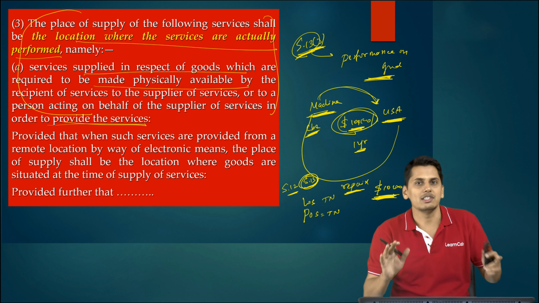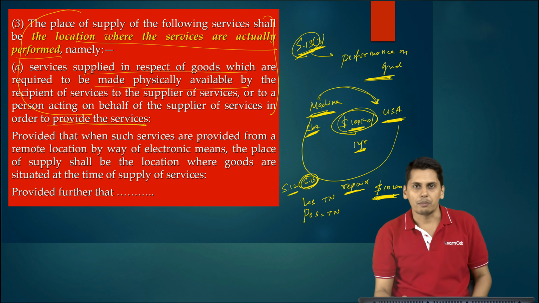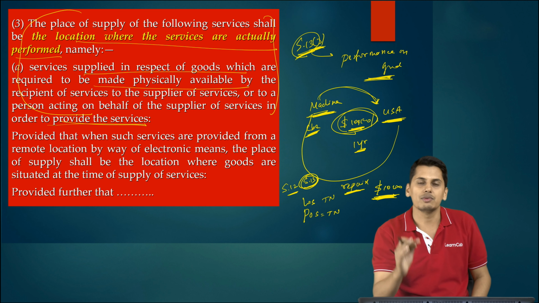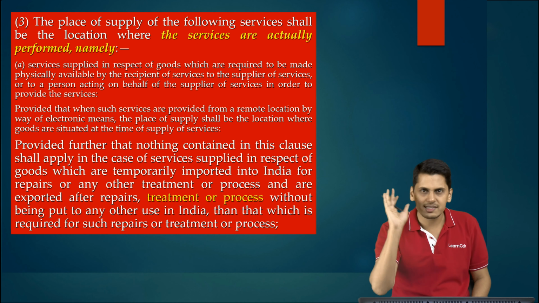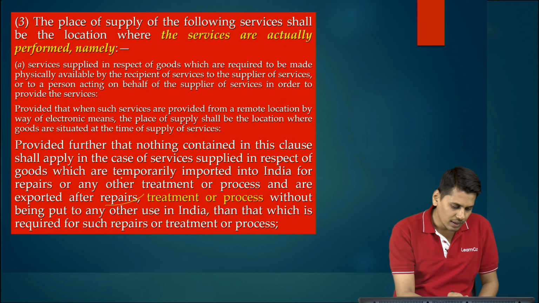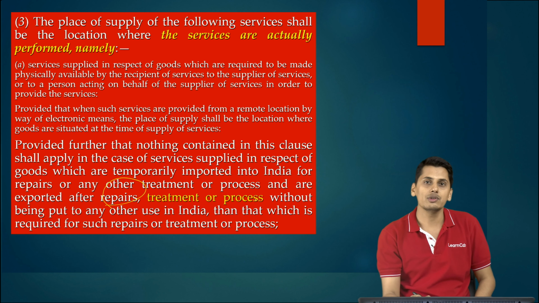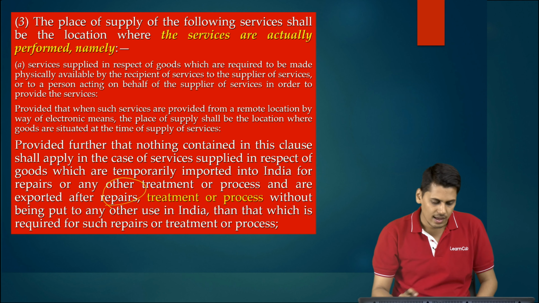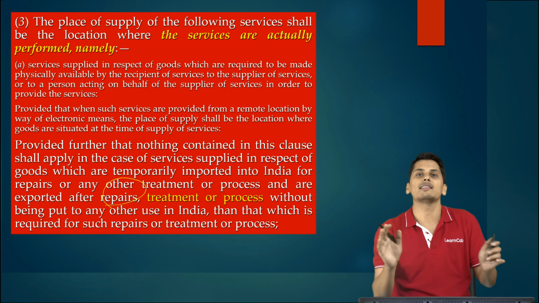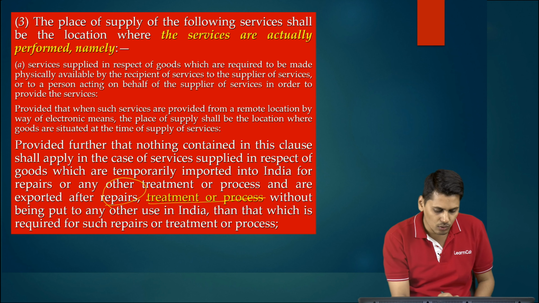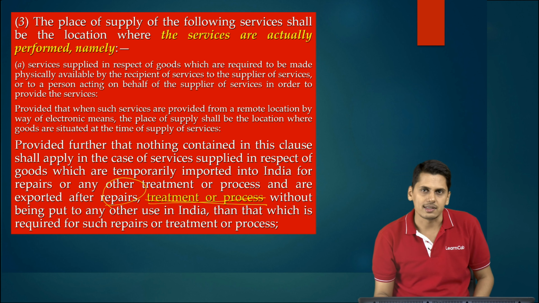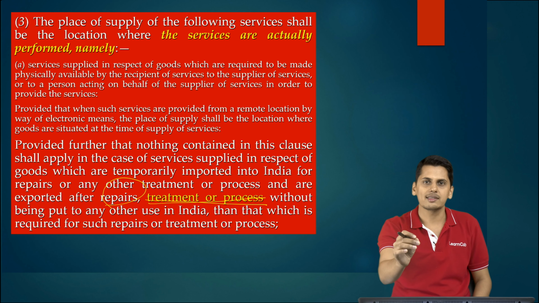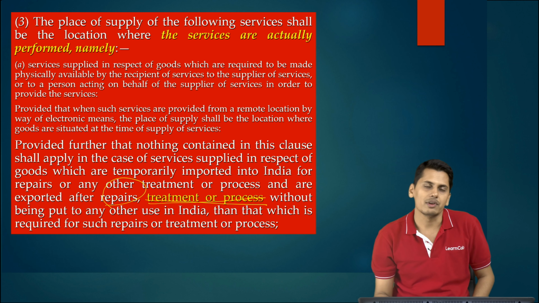Now friends, this is not the change which has come. Now having understood the background, let us discuss what is the change which has come in the second proviso. The change is very simple. First it covered repairs. The second proviso to 13 subsection 3 clause A, earlier it covered repairs, now they have expanded the scope. They have included repairs or treatment or processes. You import any goods for repairs or treatment or processes, re-export them without putting it to any other use, then 13 subsection 3 clause A will not apply. You go to the general provision, place of supply will become location of recipient of service.